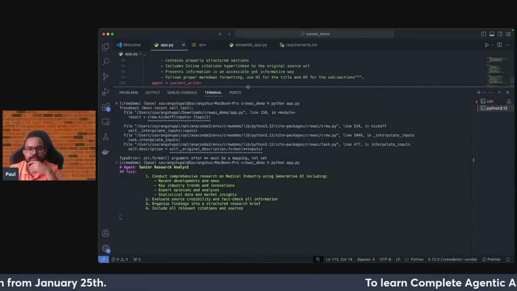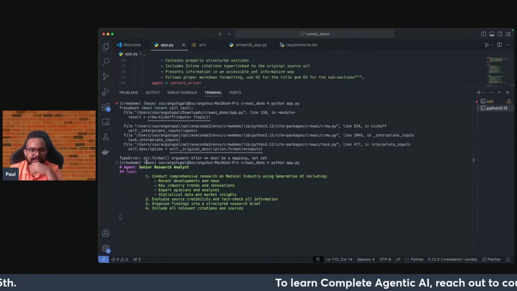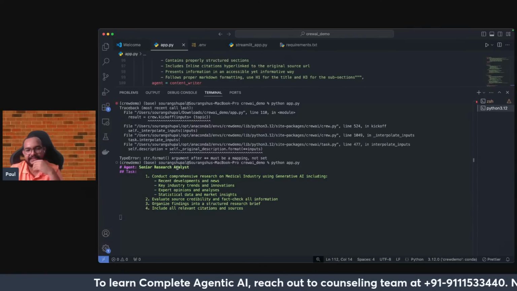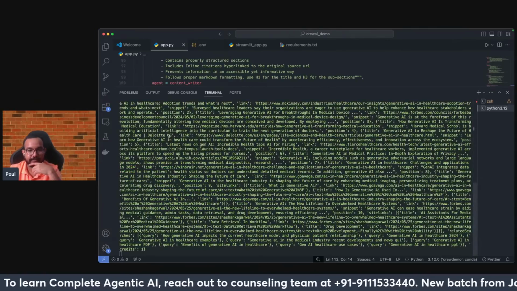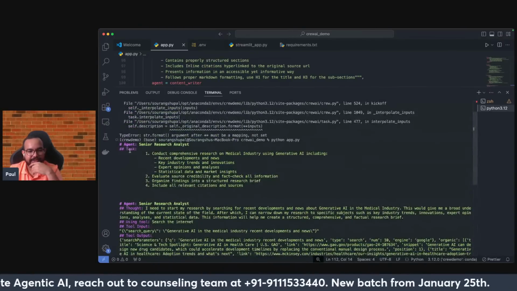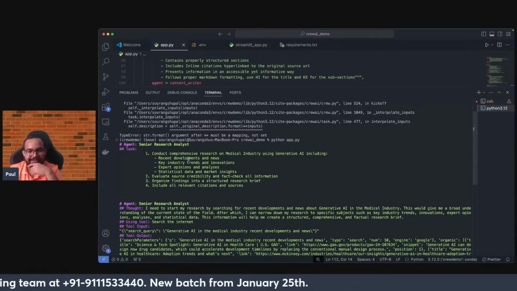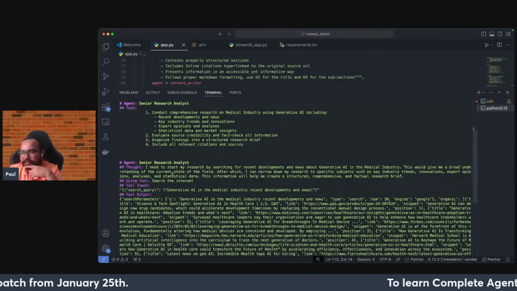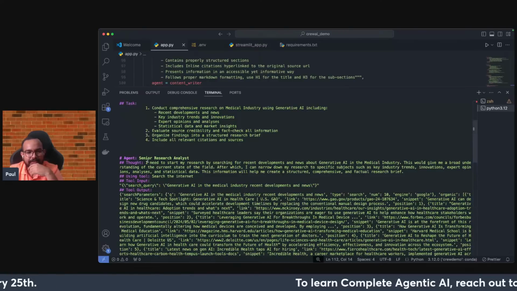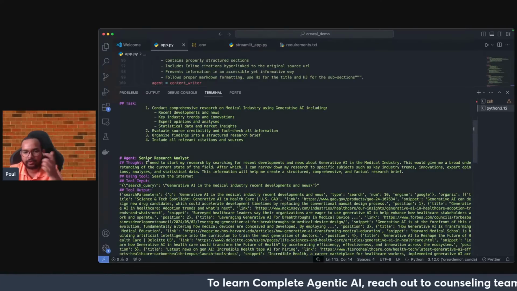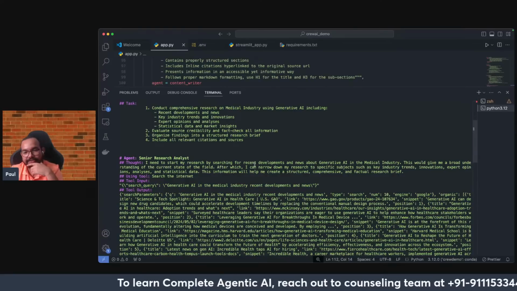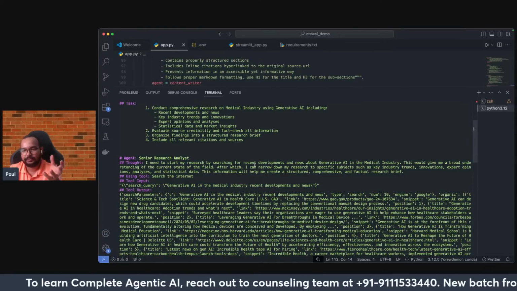All right. So right now, as you can see, I've given verbose equal to 2. So basically, you can look into the task. The agent is the senior research analyst, and for that particular agent, you can see this is the task: conduct comprehensive research on the medical industry using generative AI, recent developments and news, key industry trends. And based on that, now comes the thought of the agent: I need to start my research by searching for recent developments. You can see that.